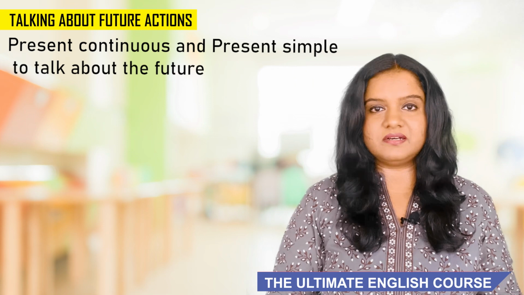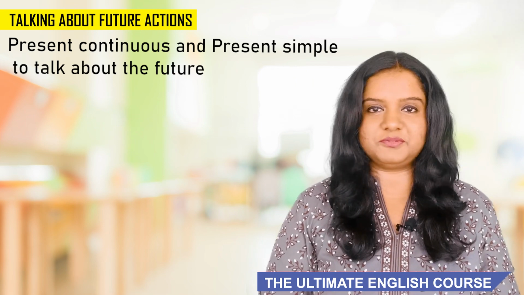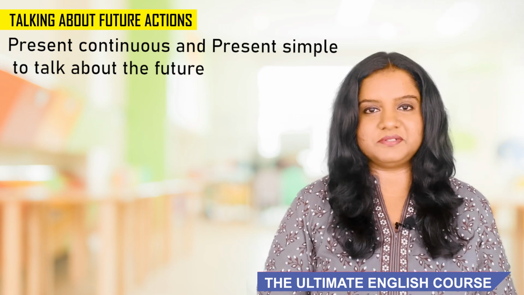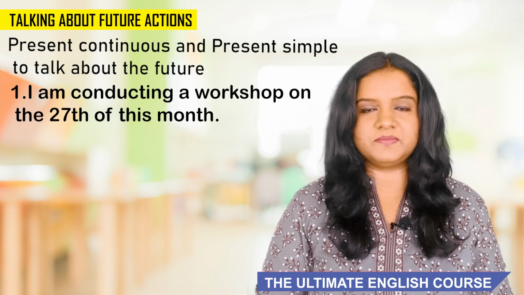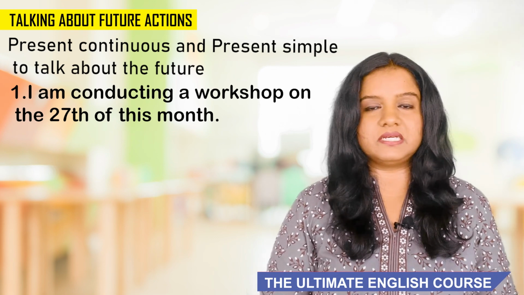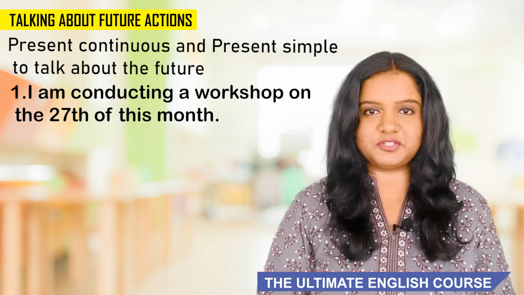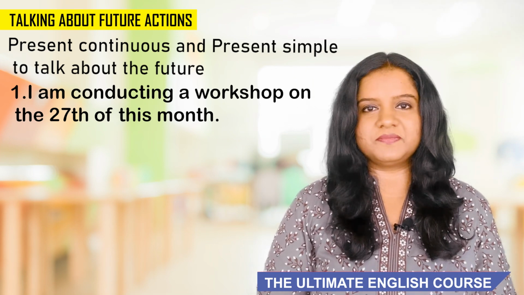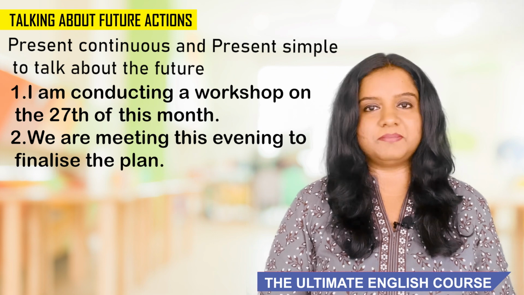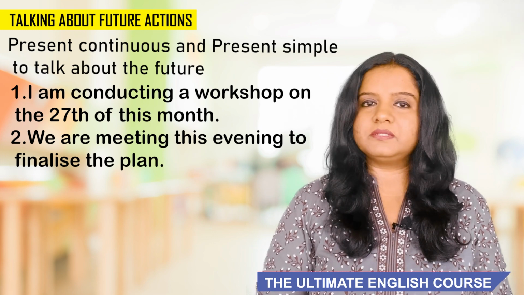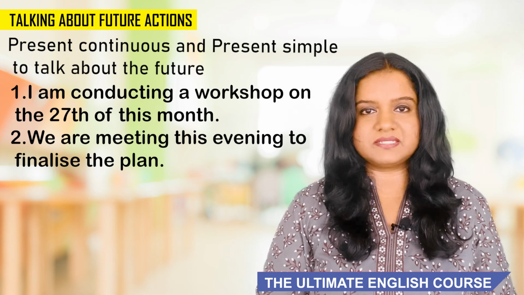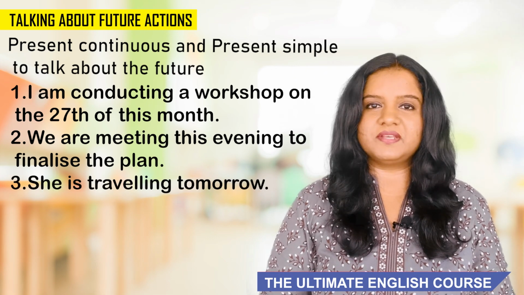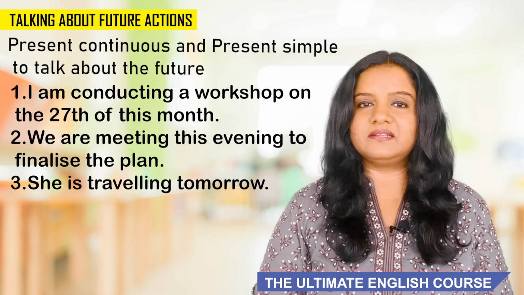We can use the present continuous to talk about fixed plans and arrangements. Let's look at these examples. I'm conducting a workshop on the 27th of this month. So I've fixed the time and maybe the place and taken care of other arrangements for a workshop. The next one. We're meeting this evening to finalize the plan. So I've confirmed the plan with other people and I've also fixed on the time and maybe the place. And the third one. She's traveling tomorrow. This is again an arranged action.